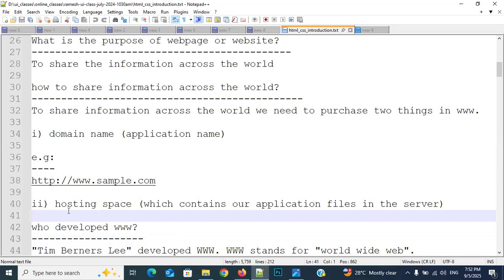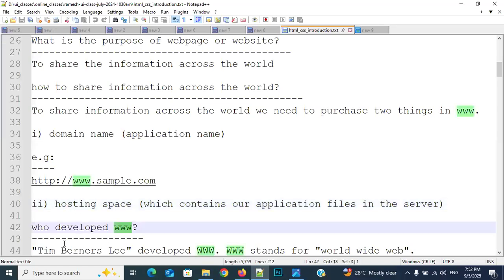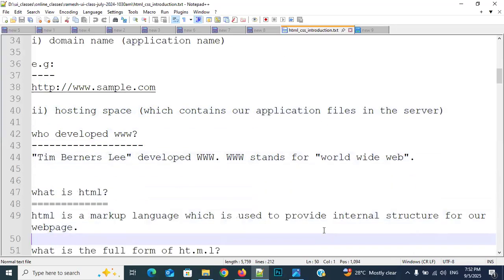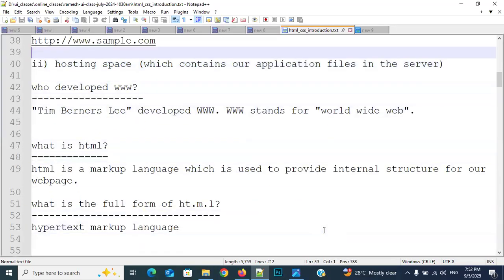Right. Sir, where should I purchase the hosting space? www. www stands for World Wide Web. Sir, again, who developed this World Wide Web? Tim Berners-Lee developed the World Wide Web. Clear, everyone? Clear, sir. Okay, right.